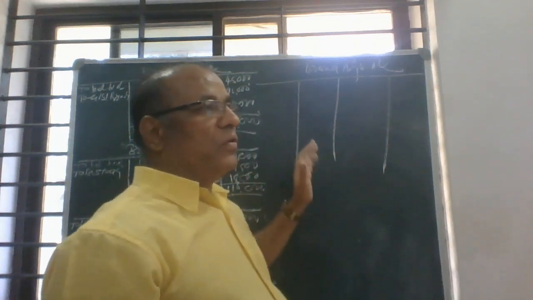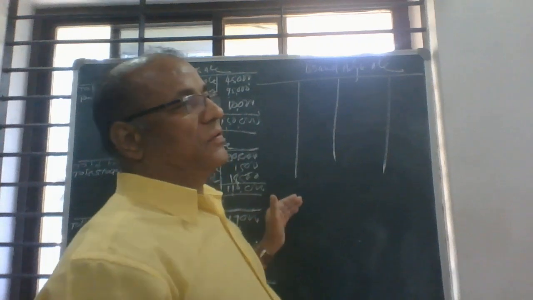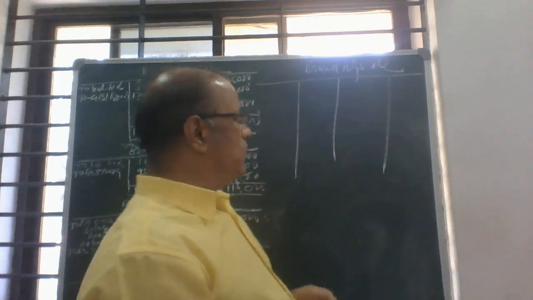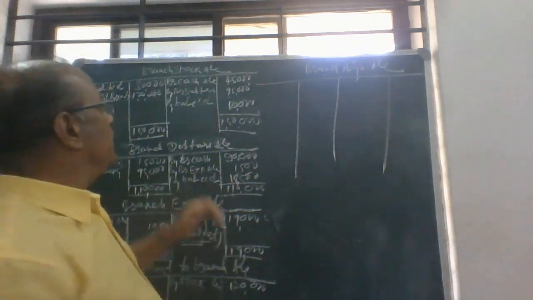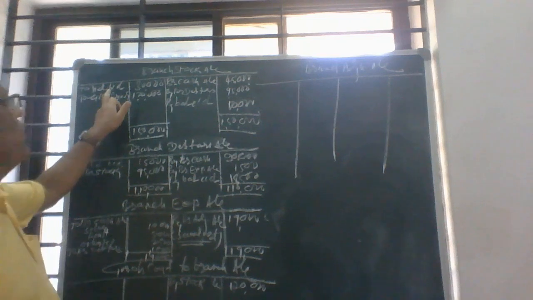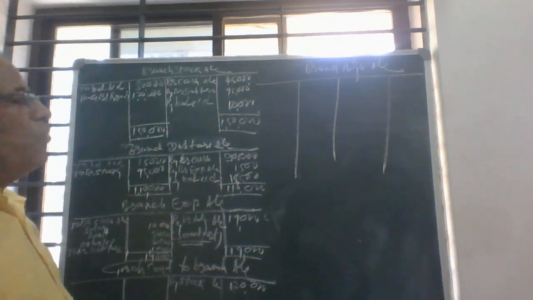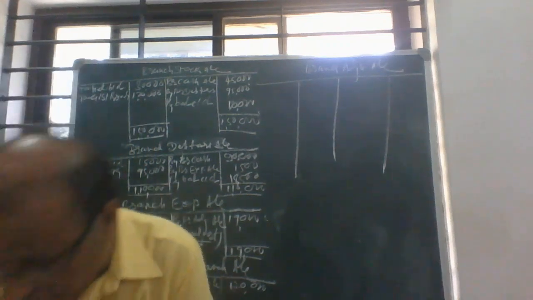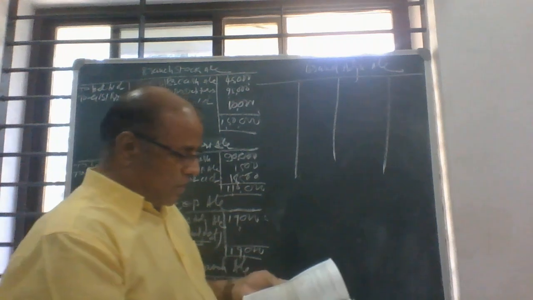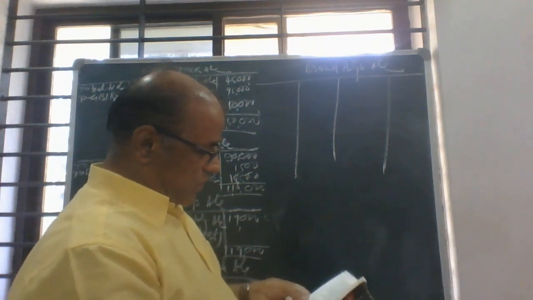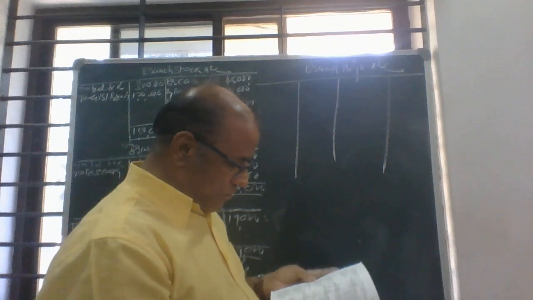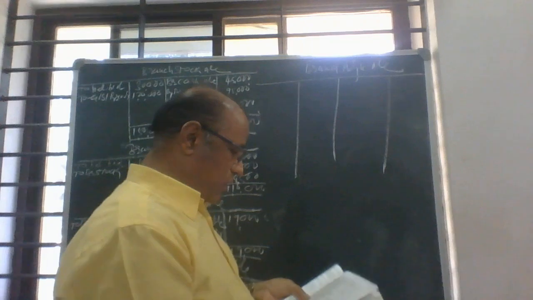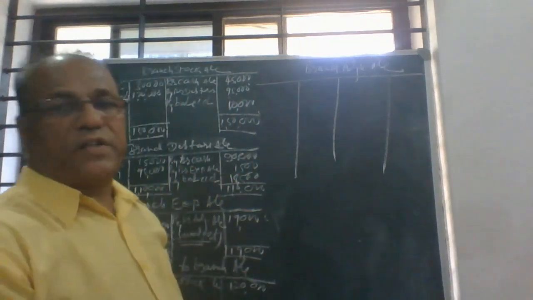So how to prepare the branch adjustment account? We have to include the loadings in the first part of the branch adjustment account. So what entries are to be passed? Entry for removing the loadings from the opening stock: Stock reserve account debit to branch adjustment account.